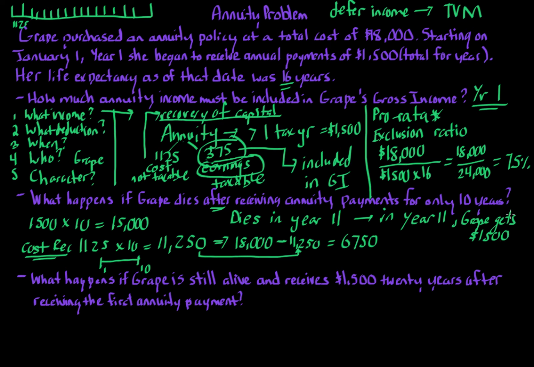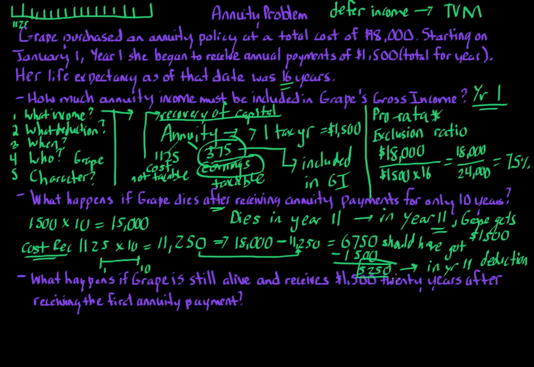So this payment of $1,500 in year 11, the final year, because Grape dies in year 11, what we do is we take the $6,750 that Grape should have got as a tax benefit that reduces these tax payments. Grape should have got that. We subtract the $1,500 payment, the last payment in year 11, and when we subtract that, we get $5,250. So in year 11, Grape gets a deduction of $5,250.